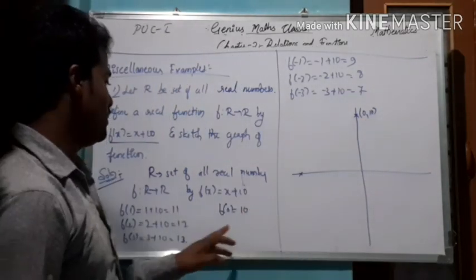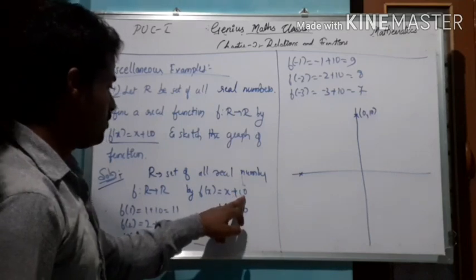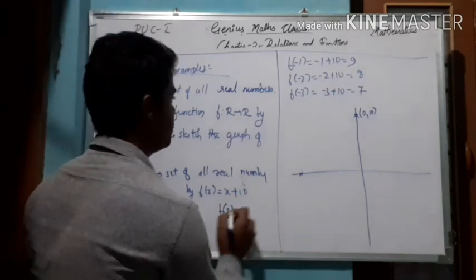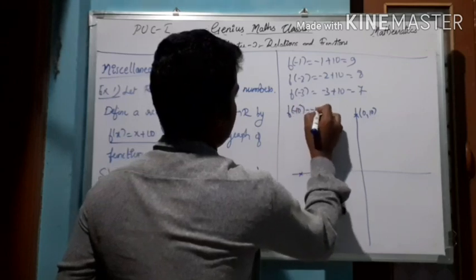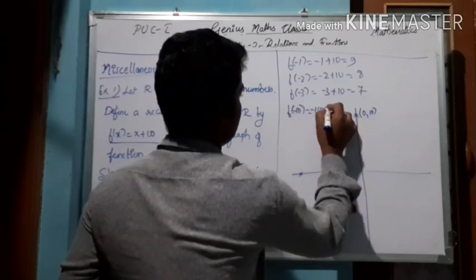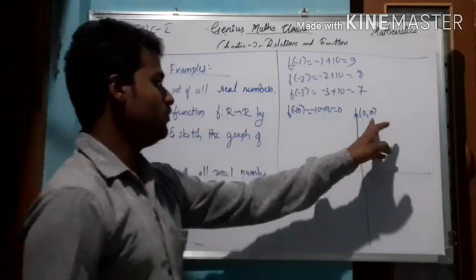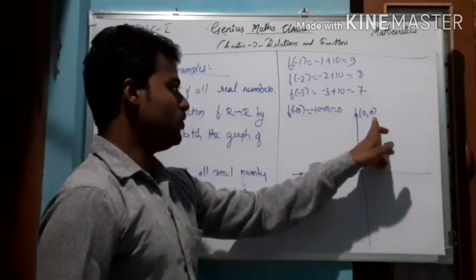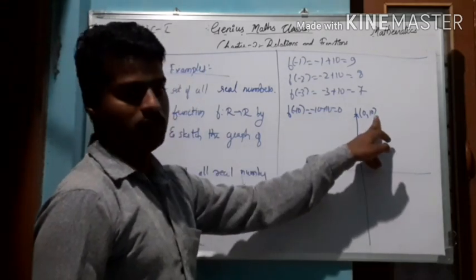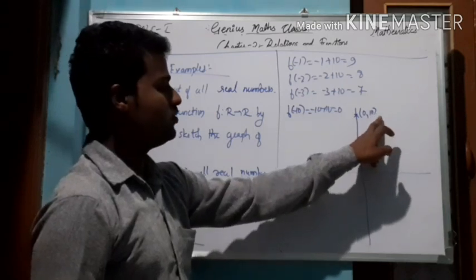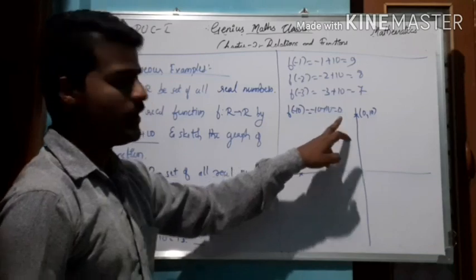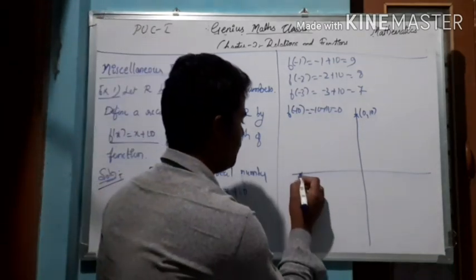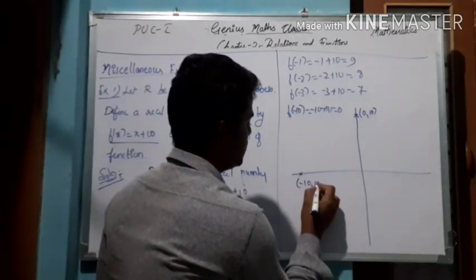And for which value of x will you get 0? When x is minus 10, minus 10 plus 10 equal to 0, right? So when x equal to 0, the value of y is 10, giving (0, 10). When x equal to minus 10, the value of y equals 0. So here it will come, (minus 10, 0).